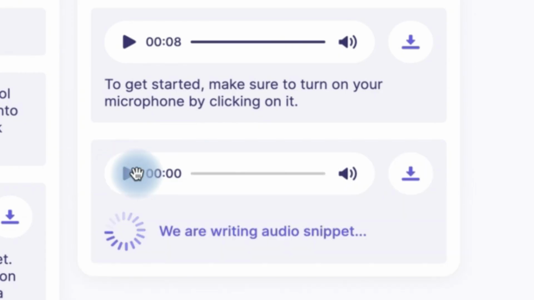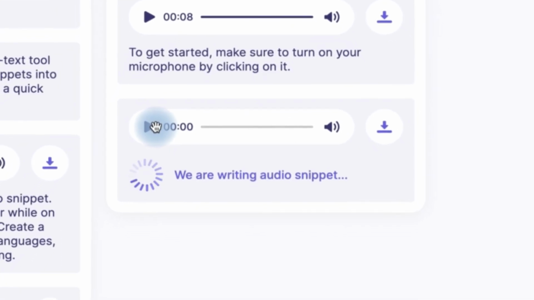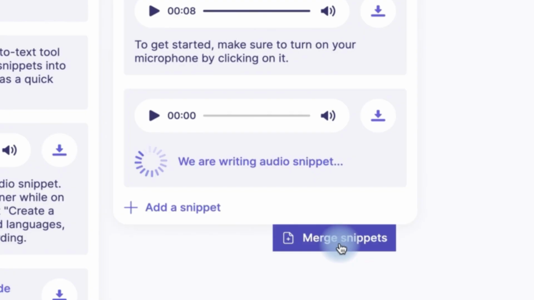So let's say I stop this and now it is writing the audio snippets based on what I have just talked about. So you can merge the two snippets if you are interested in merging them, or you can add another one and you can have multiple of them.